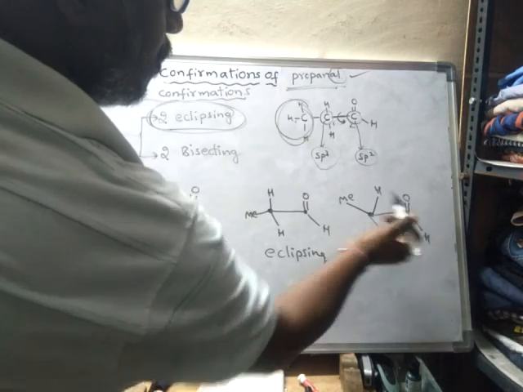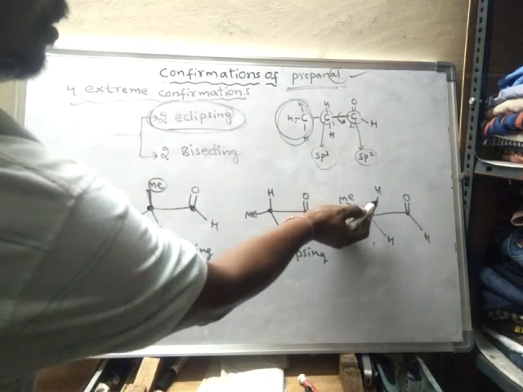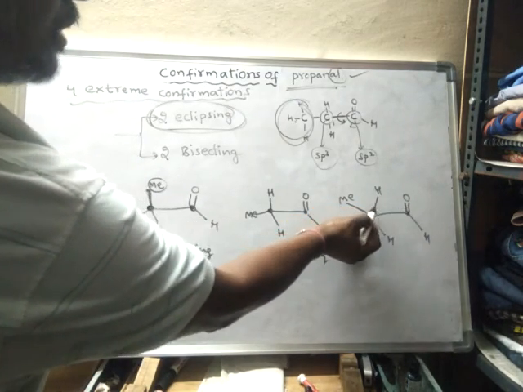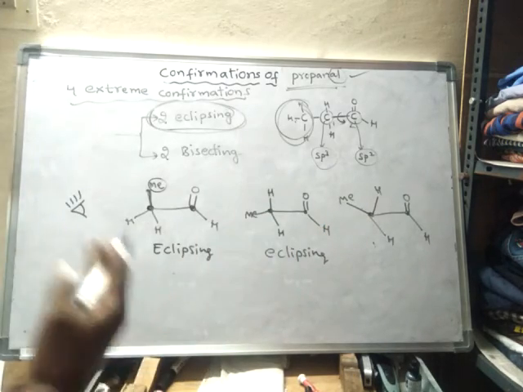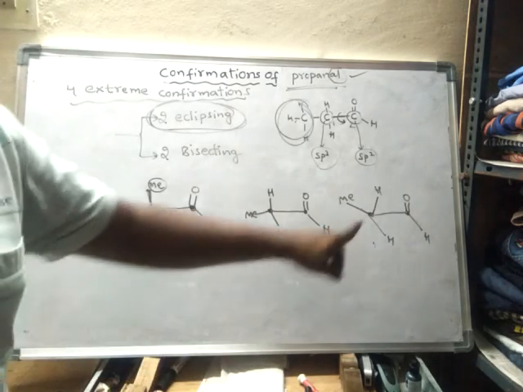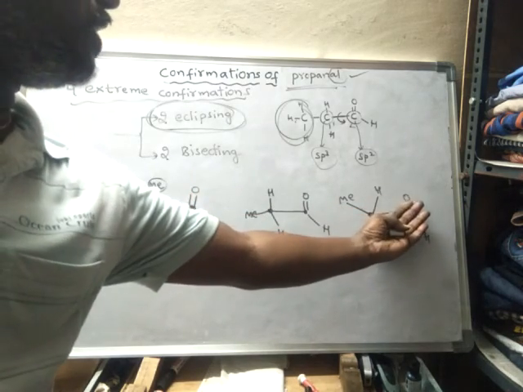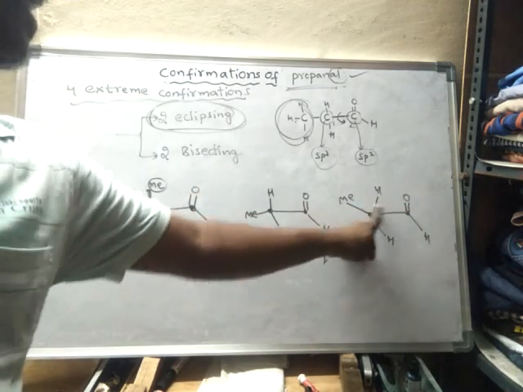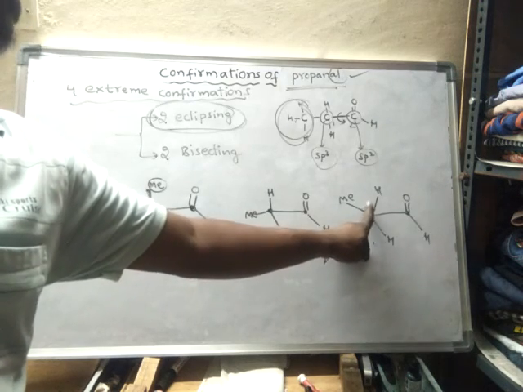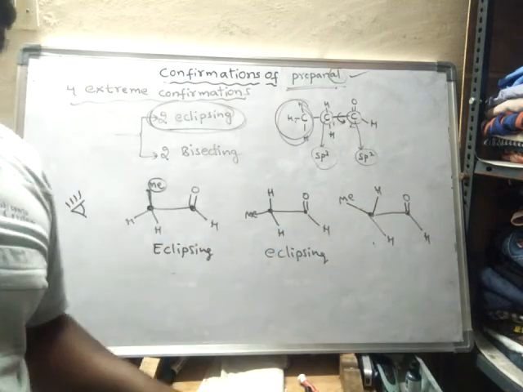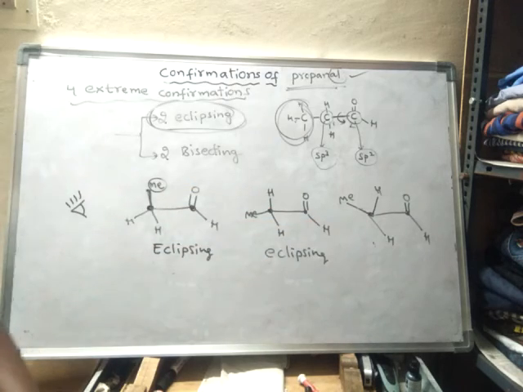See, if you bring this one, what happens? It will bisect these two. Bisect means divide, making equal halves. If I bring this one here straight, it will pass between these two. So now it is said to be a bisecting structure.